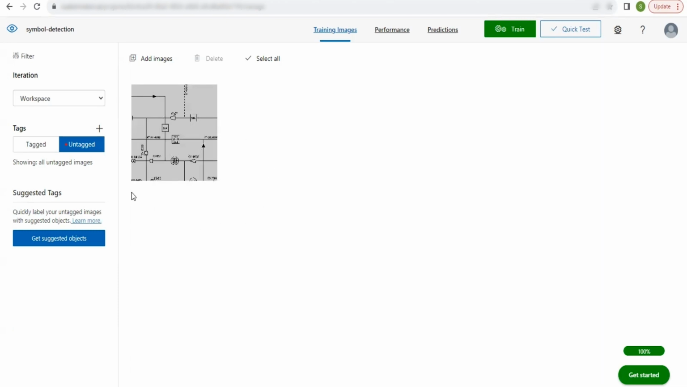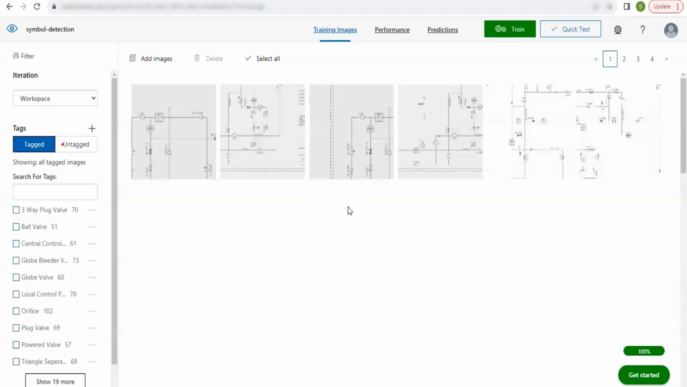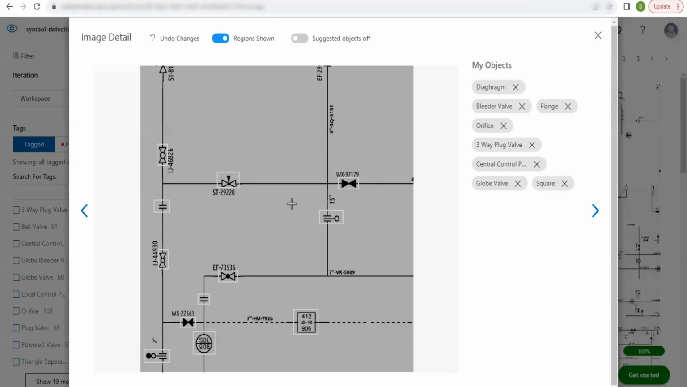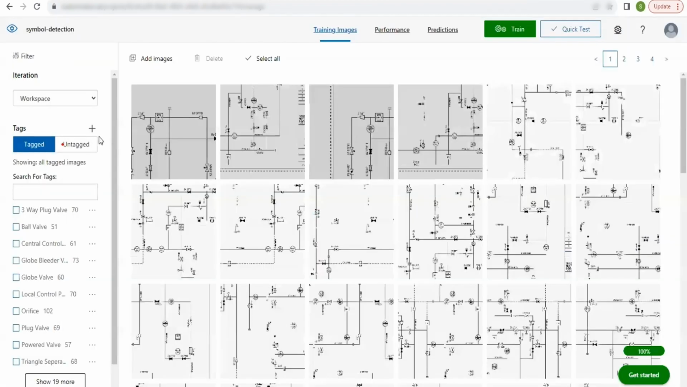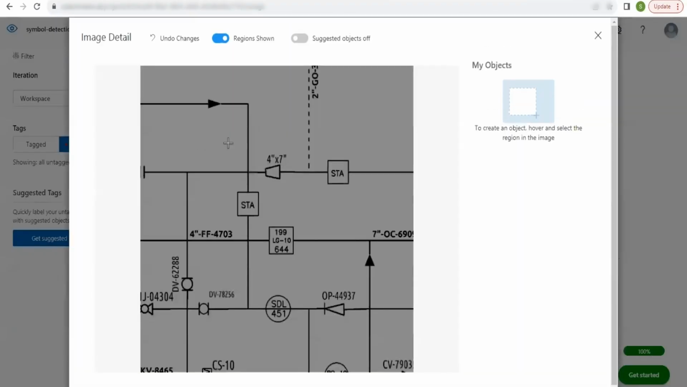The image is uploaded into untagged images because the objects are not labeled. If the objects are labeled, those will be present in tagged. These are labeled. Any of the objects not labeled will be present in untagged. I am keeping the label as STA for name convention, and the labeling names are present on the right side in my objects. If you want to unlabel, you can deselect here.